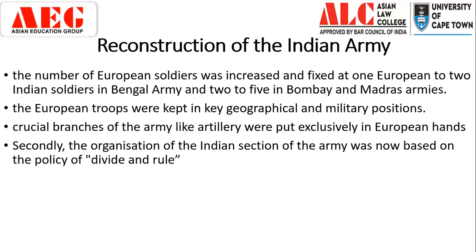What had happened during the Revolt of 1857 was that a lot of sepoys were armed, because they had received those armaments from the English East India Company, as they were going to fight on the side of the Company in the Crimean War. So the Company actually gave armaments to the rebels. Post Revolt of 1857, it was decided that arms would not be given into the hands of Indian soldiers. So artillery was exclusively in European hands. Infantry and other such allied services were given to Indians.